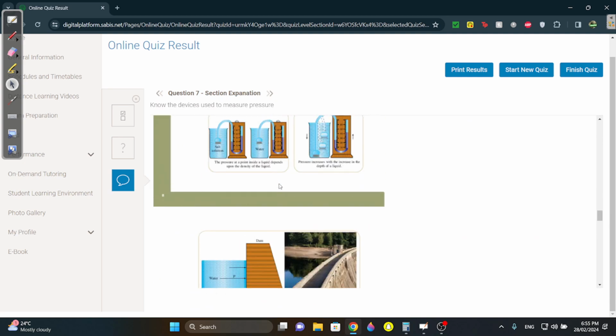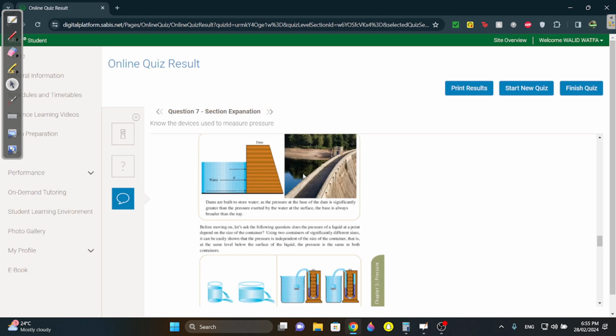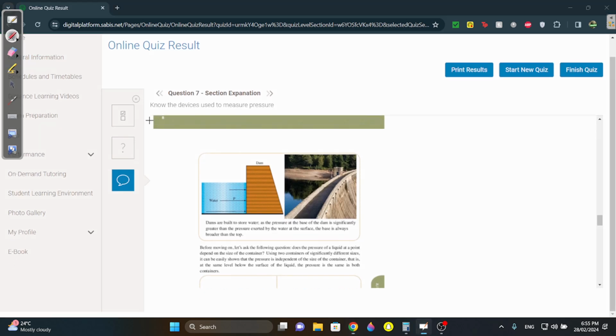Manometers. Yeah. Before I continue, this was in the book, but it wasn't in the quiz. But dams, because I remember a question. It came last year in grade 9 because we did pressure for a week. It came about this dam thing. Know that the dam is always thicker, broader at the base, and thinner at the top. As you go up, it becomes thinner because the pressure increases as you go down. So as you go down, there's more pressure, so it should be thicker to withstand that pressure. Okay, in case that comes.